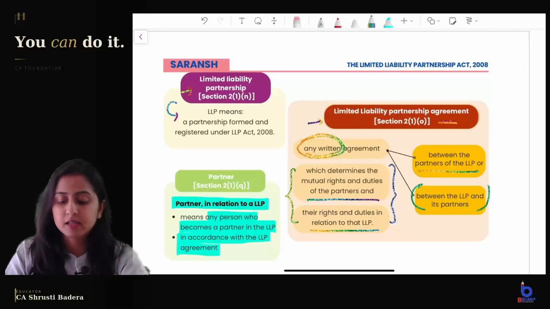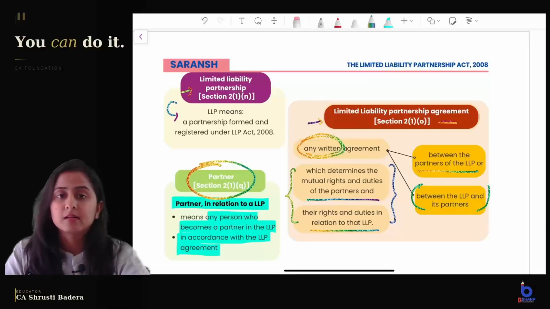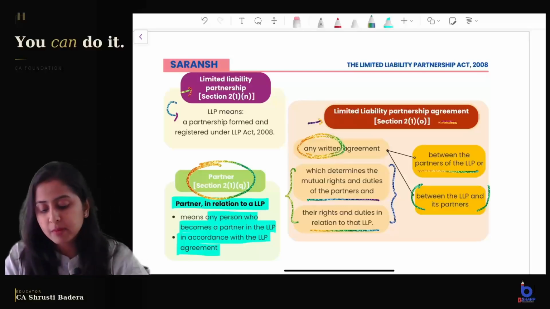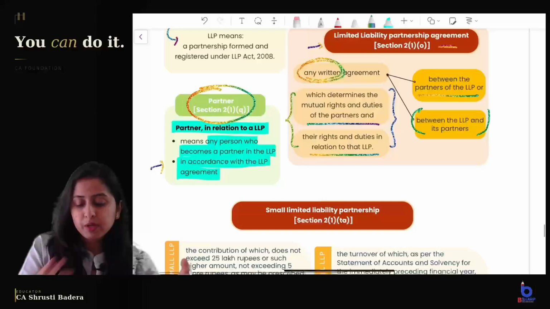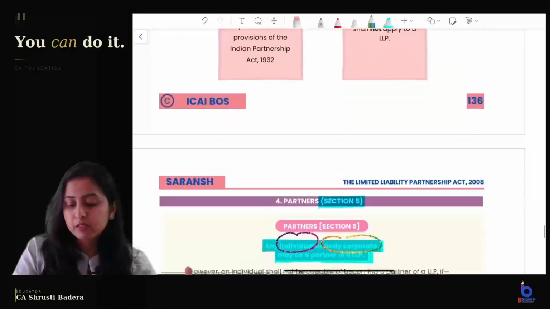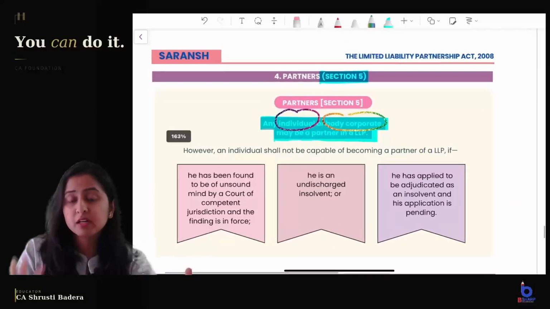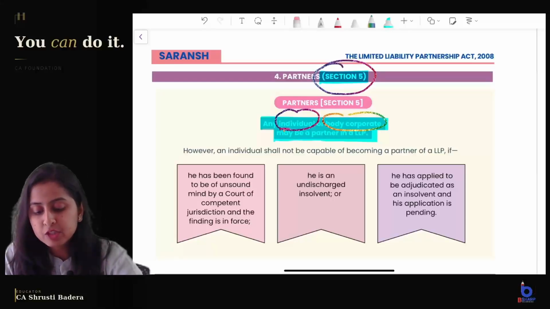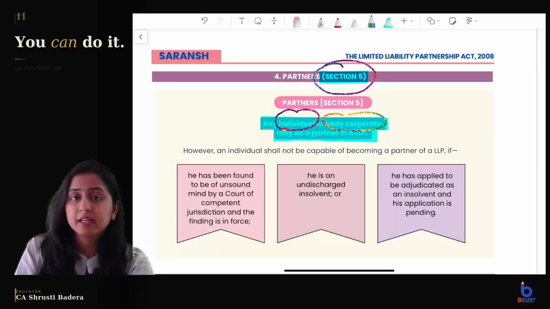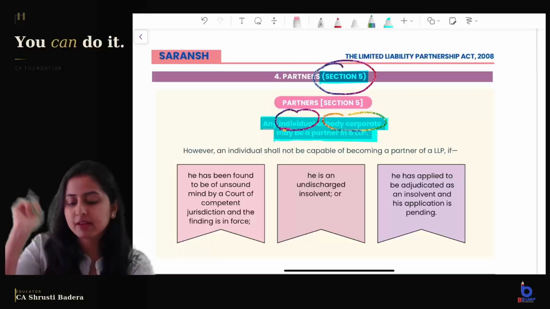Rights and duties amongst partners themselves and rights and duties between the partners and the LLP are given under the LLP agreement. Partner, who is a partner? Partner in relation to an LLP means any person who can become a partner in accordance with the LLP agreement. So quickly we will look at who can be a partner, that is given under section 5. Section 5 says any individual or a body corporate may be a partner in an LLP. So individual or body corporate, and what body corporate means, we have seen.